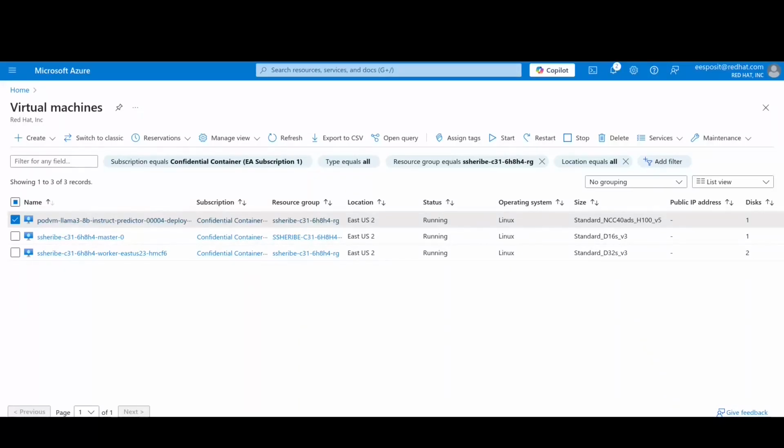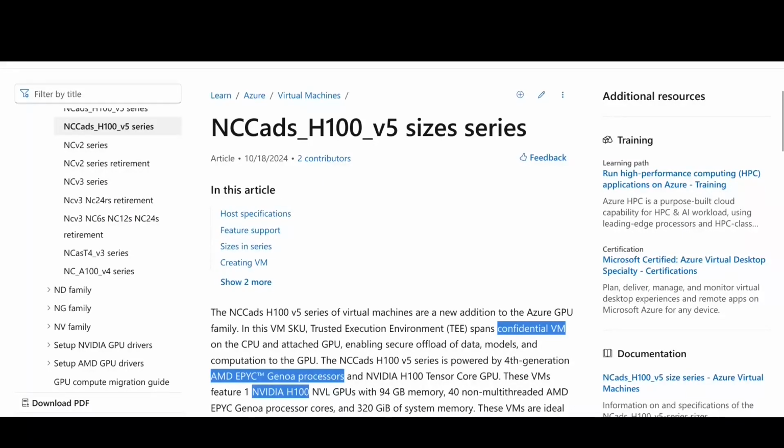We can also see that the instance size is Standard NCC40 ADS H100, where the second C stands for confidential computing, ADS stands for AMD confidential CPUs, and H100 for the Nvidia H100 confidential GPUs. Indeed, in the Azure documentation, we can see that this instance is actually confidential, using confidential CPUs and GPUs.